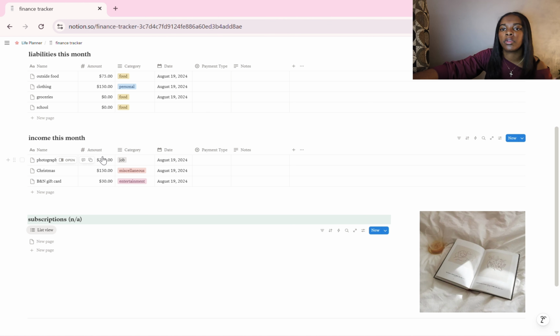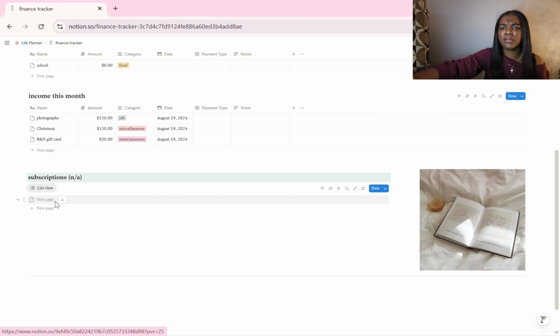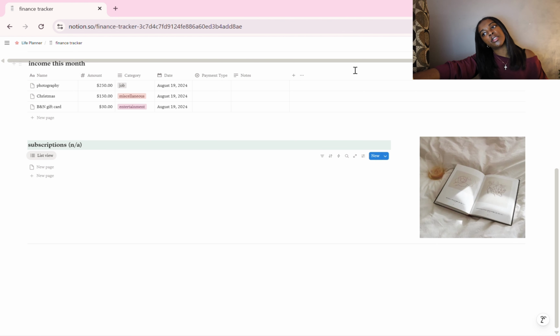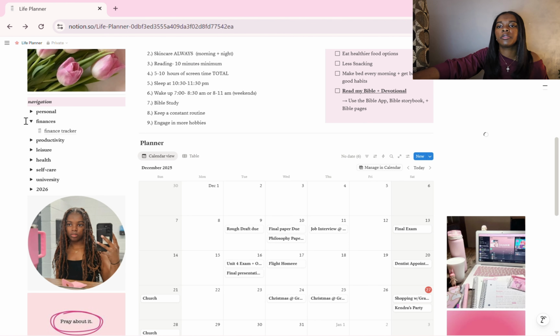And then my photography would be here. I would have the amount that I earned from it, and then my Christmas videos, Christmas money that I got, and then Barnes & Noble gift cards and stuff like that. Just because gift cards, extra cash, essentially, is what I like to keep in there. And then subscriptions, I don't own any subscriptions, so that will forever say NA. But not forever, but for now.